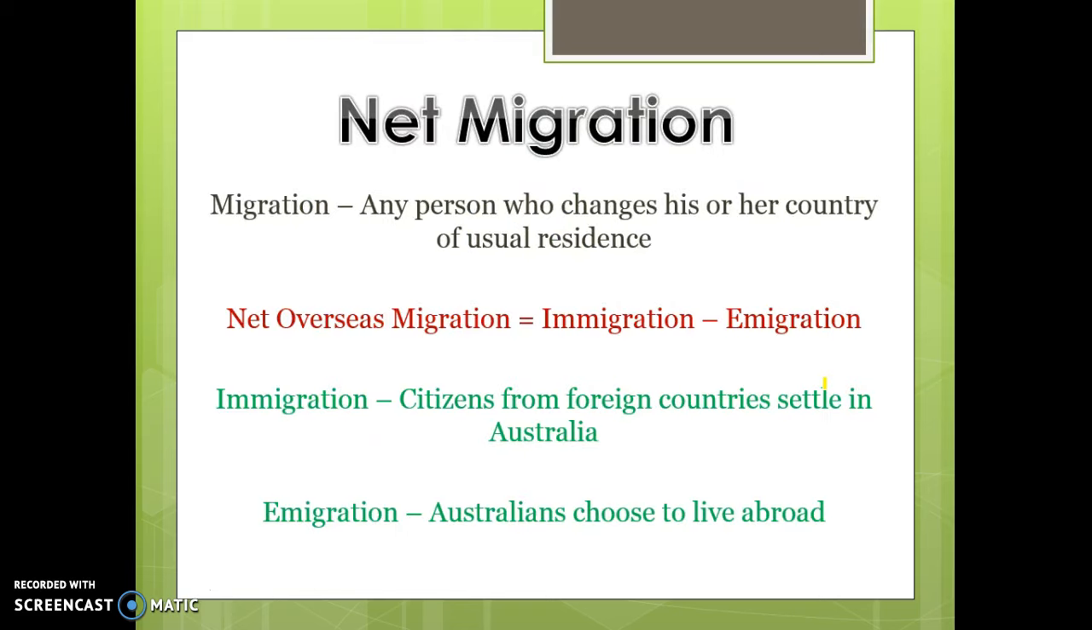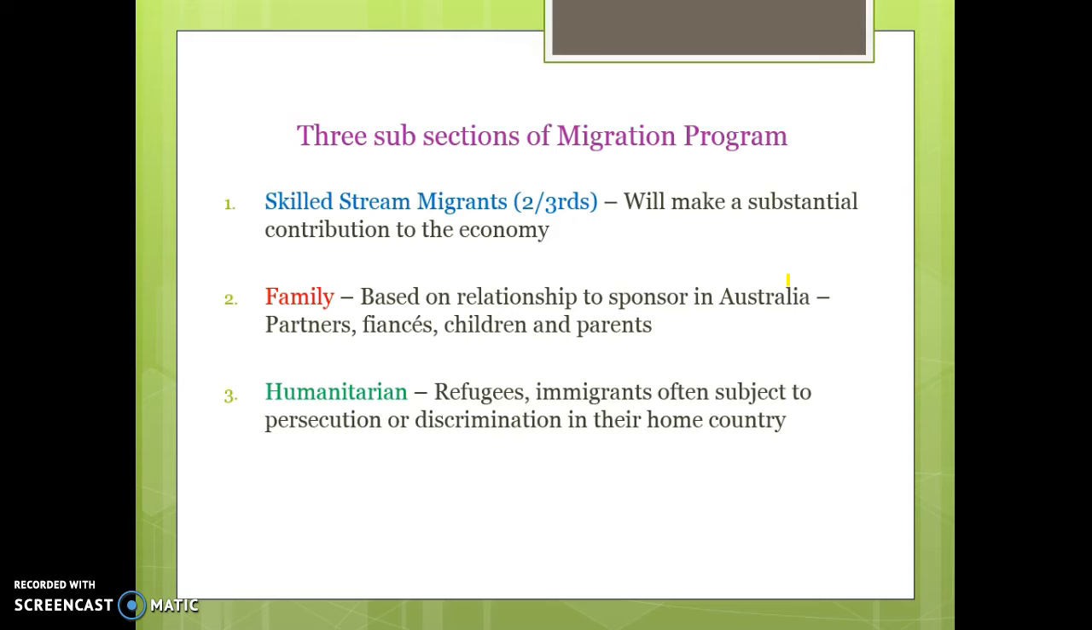A couple of buzzwords. Whenever you hear the word migration, it's just any person who changes his or her country of usual residence. Net overseas migration is immigration minus emigration. Immigration is citizens in foreign countries settling in Australia, and emigration is Australians who go abroad. So if you see that term net overseas migration, it's a number, it's not a ratio or anything like that. It's just immigration, people coming here, minus people who go to other countries.